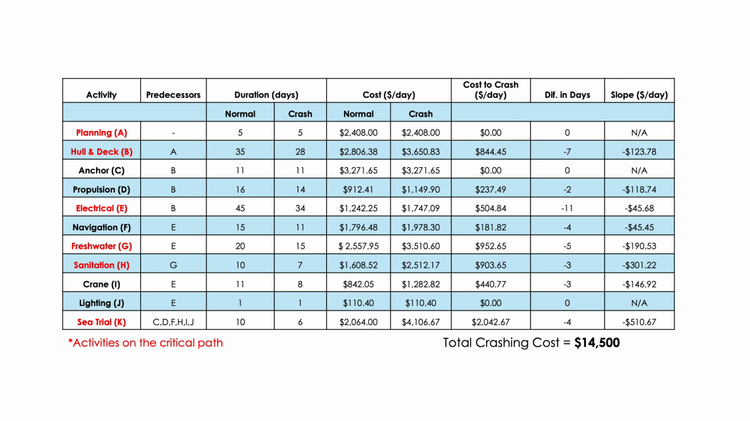To determine the total crashing cost, we converted the per day costs into total costs by multiplying them by the number of days that each activity was crashed. So summing these values across all the crash activities gave a total crashing cost of approximately $14,500.